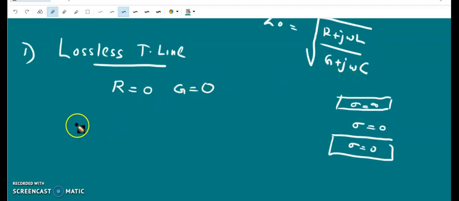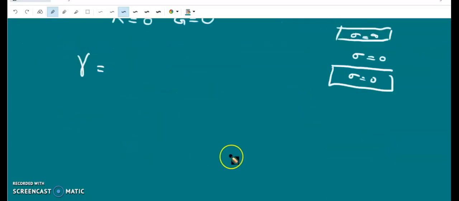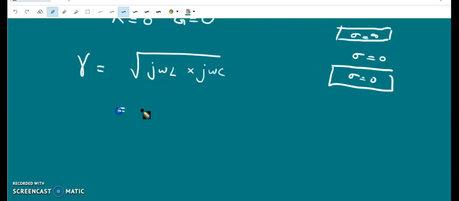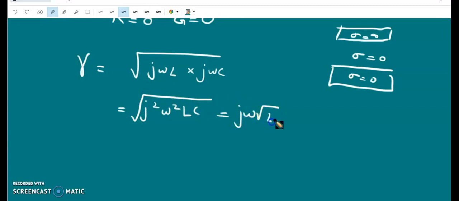So the propagation constant gamma is equal to root of (0 plus j omega L) multiplied by (0 plus j omega C). So that is equal to root of j square omega square LC. So that is j omega root LC.